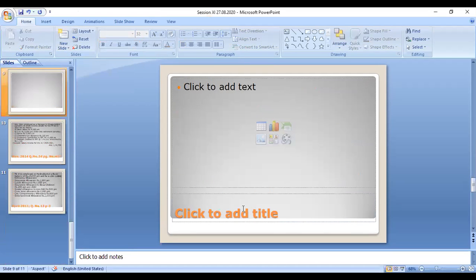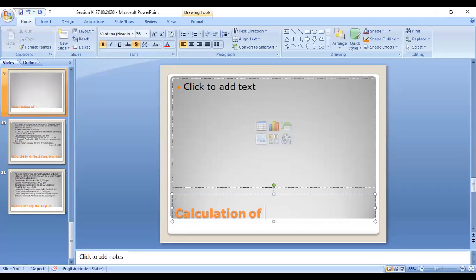Right, so calculation of salary income of Thirumurugan for the assessment year 2021. So these things you have to write in all the problems at the top.